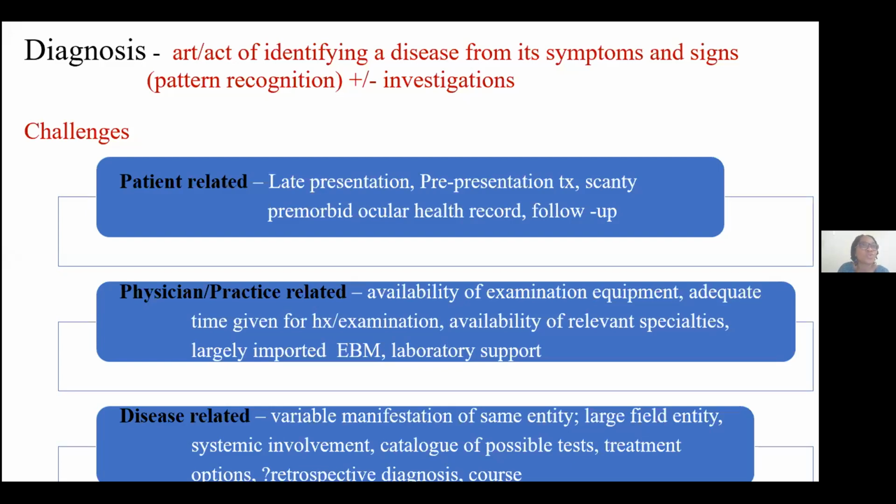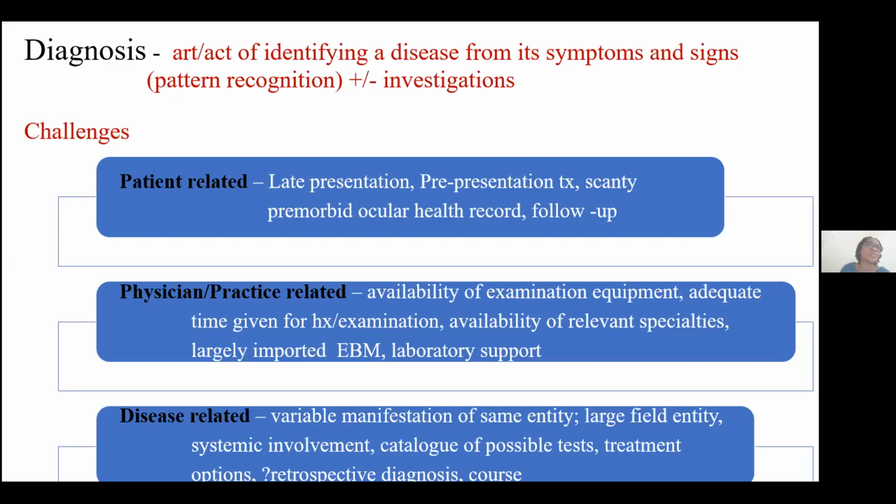It is believed that up to 90% of the information you need to make a proper diagnosis you will get from taking proper history, past medical history, social and travel history inclusive, as well as examination of the patient. Then if you practice in an isolated place where you do not have access to relevant specialties, in this instance, I'm particularly talking about specialties outside of ophthalmology, rheumatologists, pulmonologists, a thoracic surgeon, or some of those pediatricians that would be able to take care of the patient wholly with you.